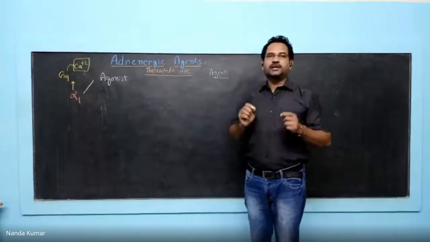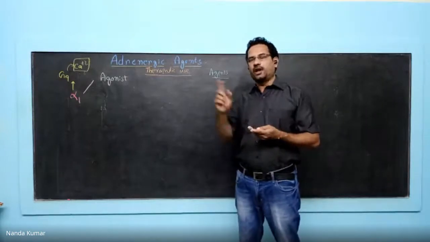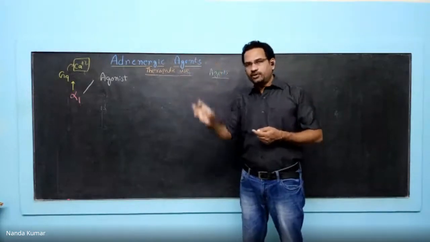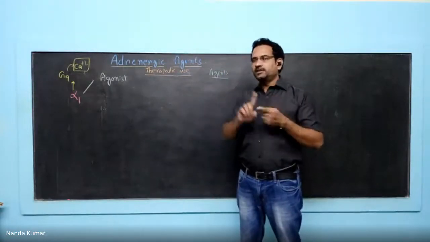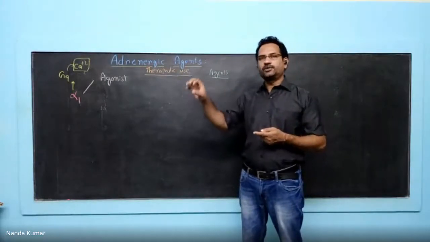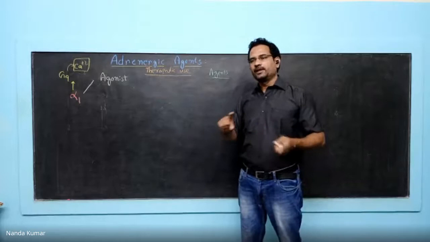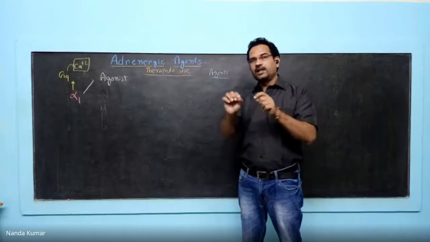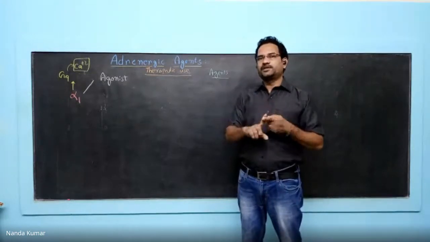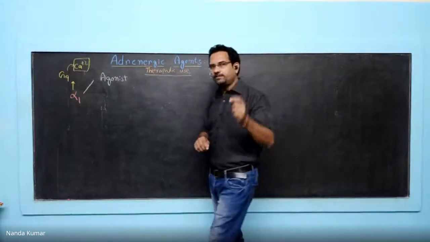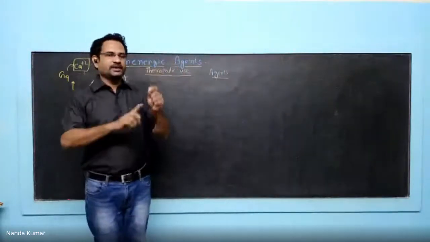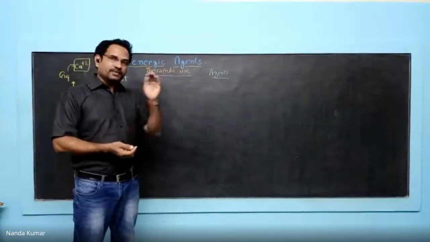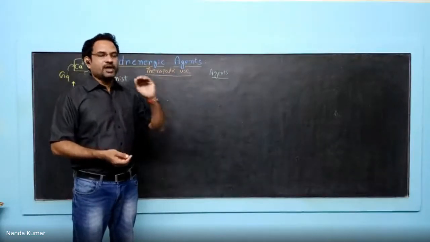If not, there occurs a condition called hypovolemic shock. Hypo means low, vol means volume, emia means blood. So blood volume is reduced and that results in a shock. This is important because every organ needs a certain amount of perfusion. Perfusion means blood supply. During accidents, blood volume goes down, so every organ will get less blood supply. That results in hypovolemic shock, which is dangerous. That is the reason why, when people meet with an accident, the immediate thing when they get to the hospital is they need a blood transfusion to increase their blood pressure. That is a kind of circulatory collapse or shock.